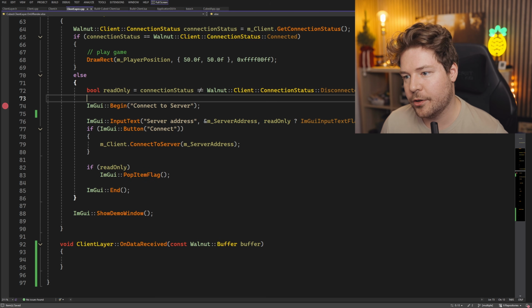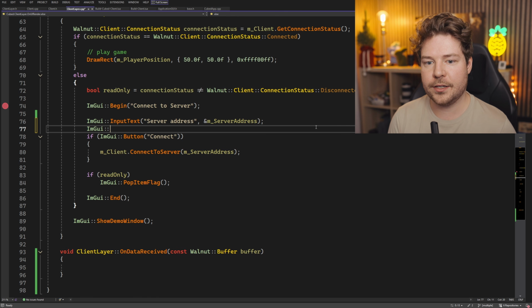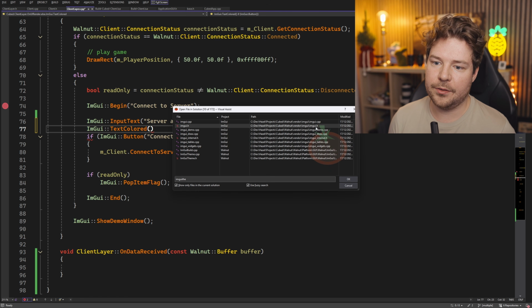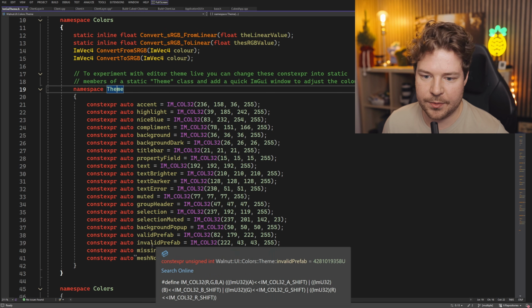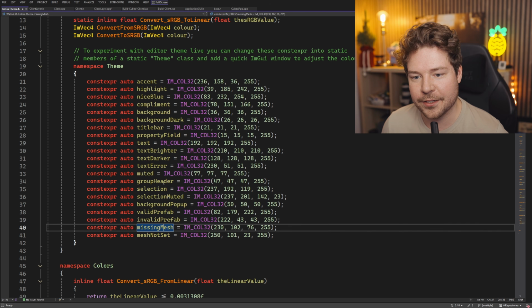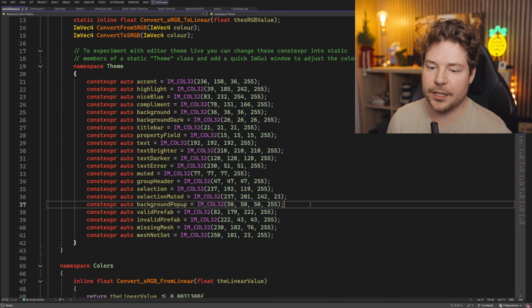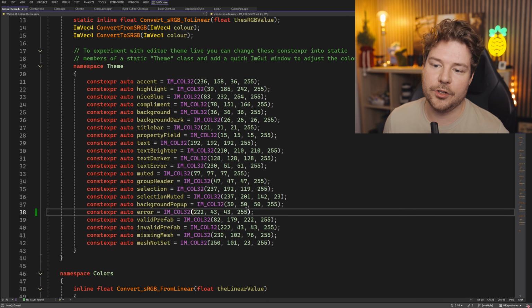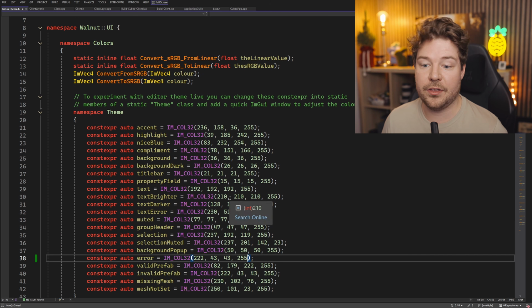So if it's read only, I think I'll just get rid of this for now. And then maybe underneath server address, I'll have text, and we can do text colored, and the color we can choose. I think GUI theme might have some colors, right? So we do have some colors here. There's some stuff here from Hazel as well, which is funny, but there might be an error color. I think invalid prefab is basically an error color. So maybe I should really get rid of those prefab related things, because that's obviously a Hazel thing. But we can just have a thing called error, which maps to that color, for example.